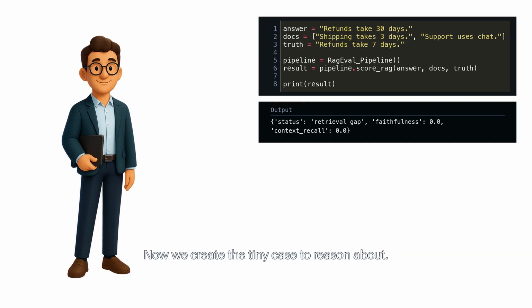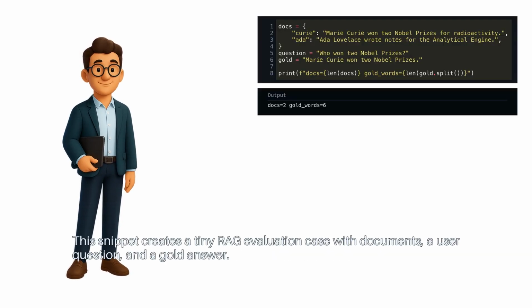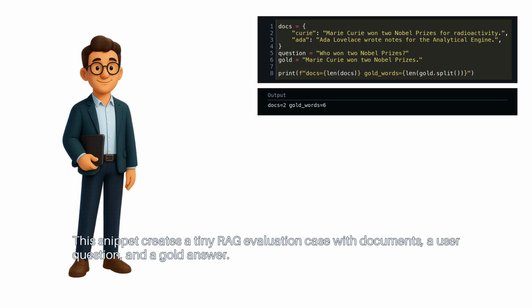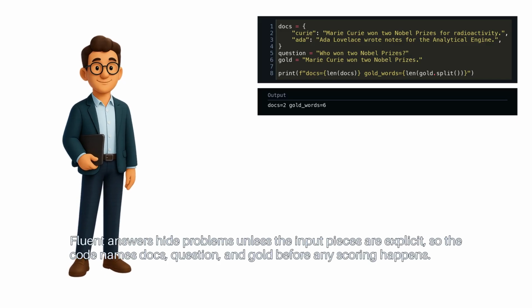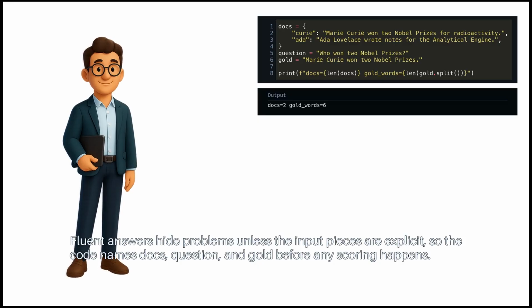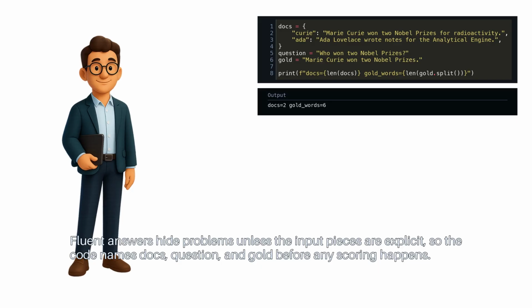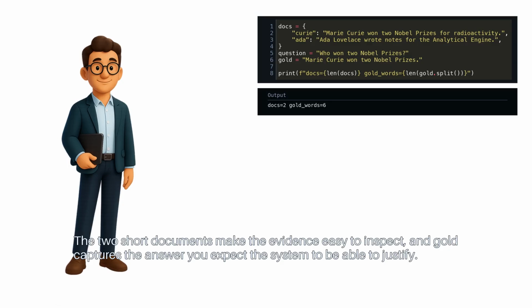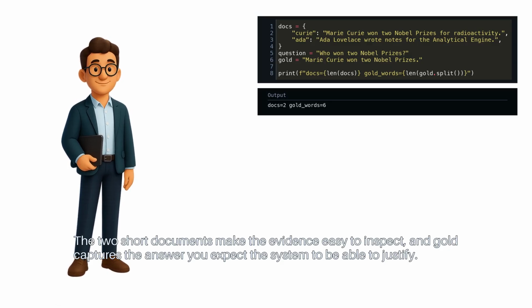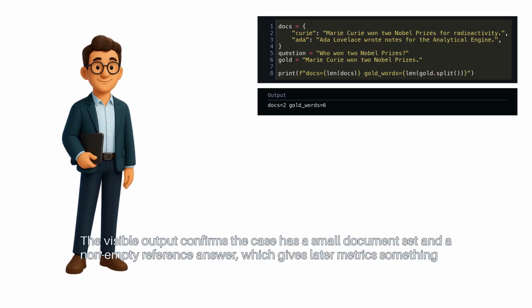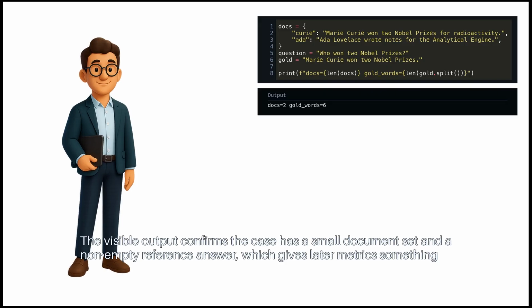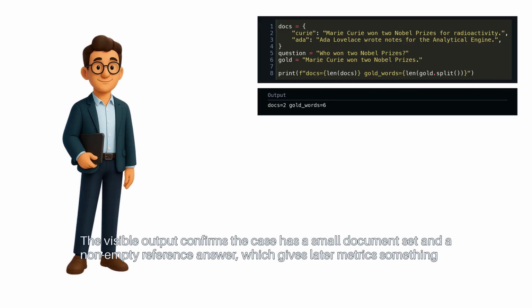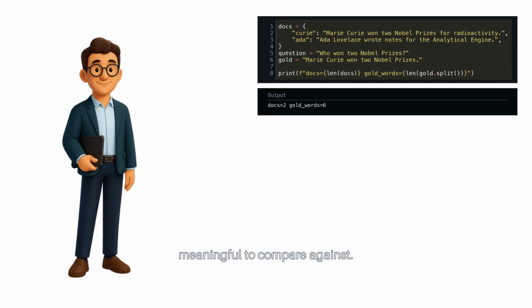Now we create the tiny case to reason about. This snippet creates a tiny RAG evaluation case with documents, a user question, and a gold answer. Fluent answers hide problems unless the input pieces are explicit, so the code names docs, question, and gold before any scoring happens. The two short documents make the evidence easy to inspect, and gold captures the answer you expect the system to be able to justify. The visible output confirms the case has a small document set and a non-empty reference answer, which gives later metrics something meaningful to compare against.